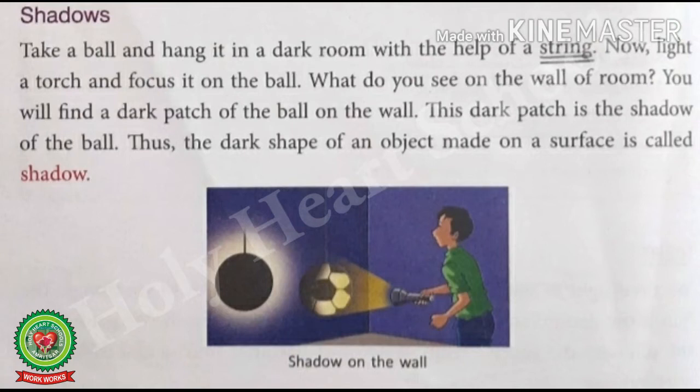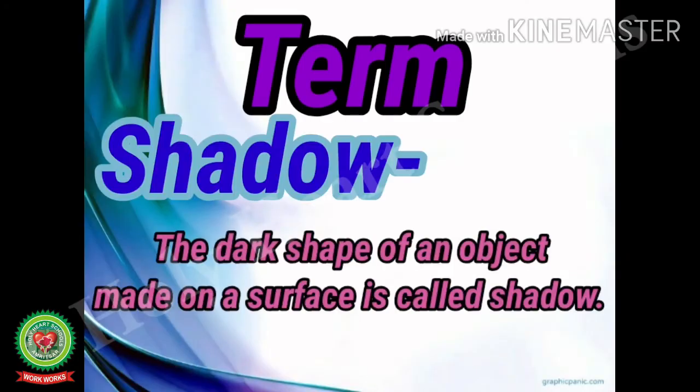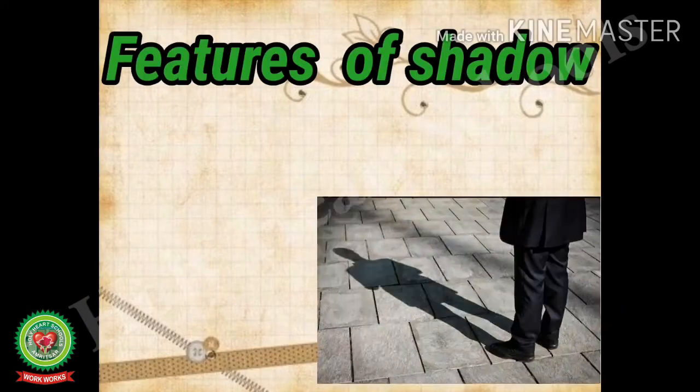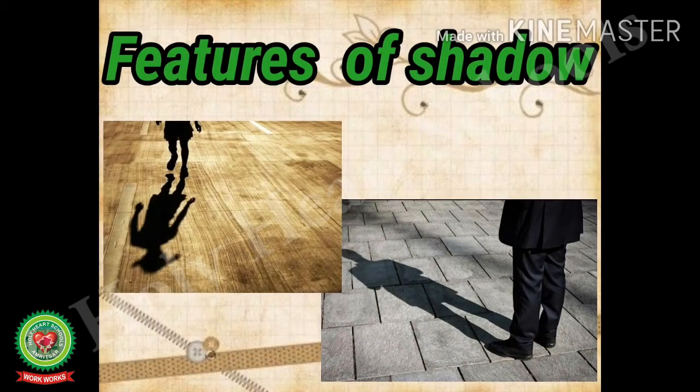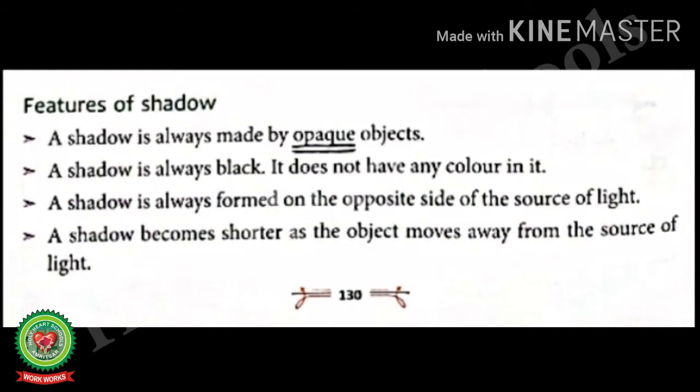Thus, the dark shape of an object made on a surface is called shadow. And the definition of shadow is: the dark shape of an object made on a surface is called shadow. Students, now let's discuss some features of shadow.